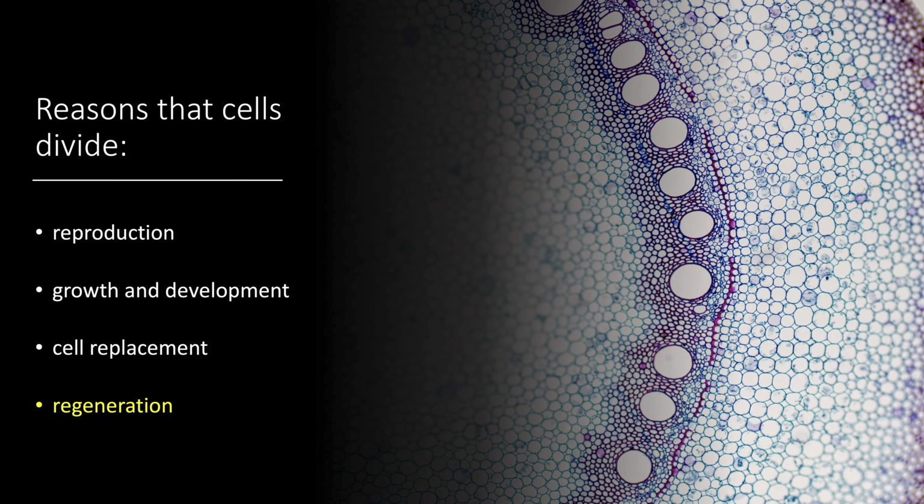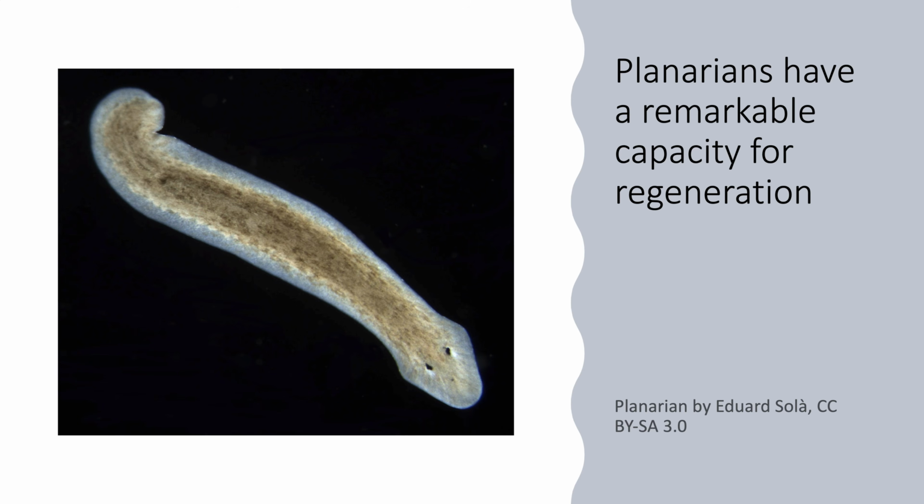Reason number 4 that cells divide is regeneration. Not all organisms do this, but some do have that ability, and this is closely related to number 3, but it's a little bit different. For example, planarians, a type of flatworm, are famous for their ability to regenerate. If you cut a planarian in half, it will regenerate into 2 complete worms. You can cut them into smaller pieces as well. In fact, the record is held by the famous geneticist Thomas Hunt Morgan, famous for his fruit fly genetics. And he cut a single planarian into 279 pieces, and each one regenerated into a complete worm.